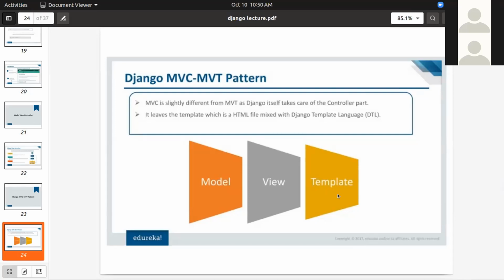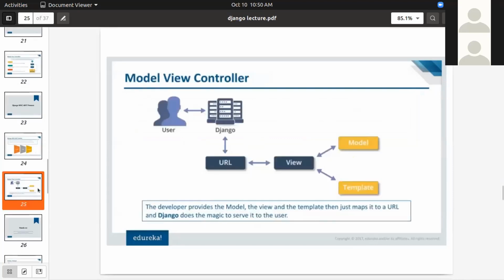You just create a model, which will automatically create the database. Then you write a view, which defines how those interactions will take place, and then you connect your views to the templates, which are HTML and CSS. My colleague Tabish will explain templates in much more detail. So views will be connected with the templates, and you can create a complete application in Django. This is how the model view controller pattern works.